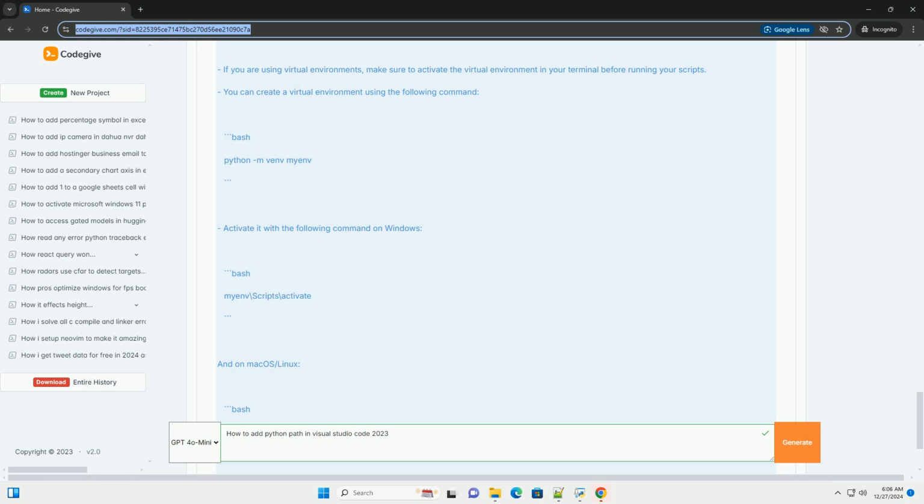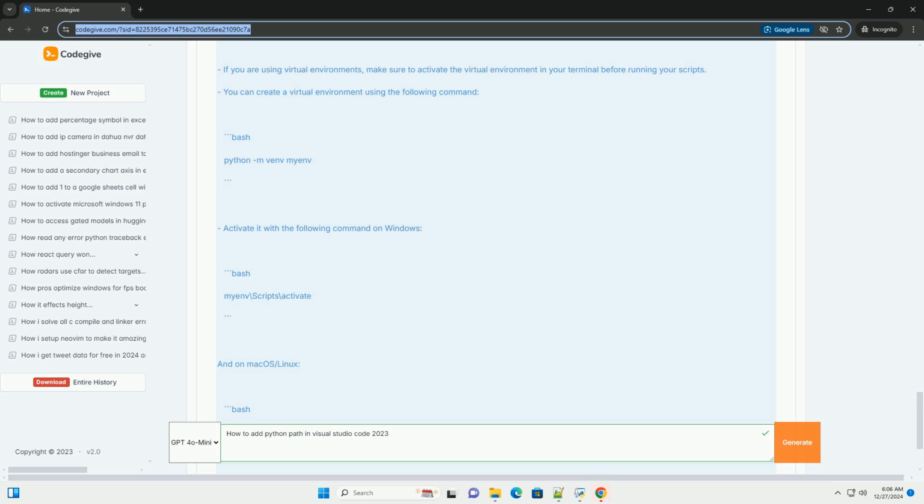Step 7. Configure the Python path. To set the Python path in Visual Studio Code, follow these steps. 1. Open the command palette, press F1 or Ctrl+Shift+P. 2. Search for Python interpreter, type Python, select interpreter, and select it. 3. Select interpreter, a list of available Python interpreters will be displayed. Choose the one you want to use. If you have multiple versions installed, make sure to select the correct one for your project.